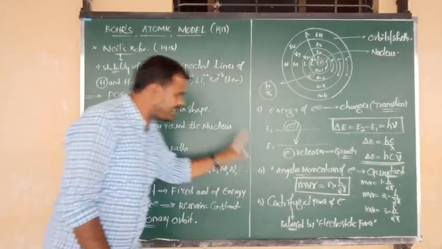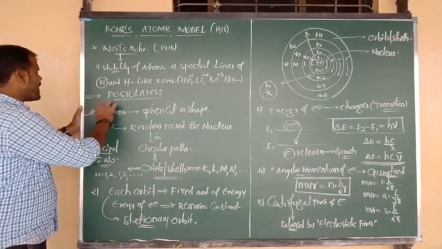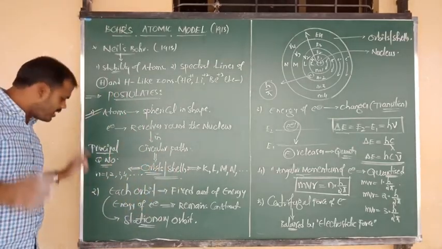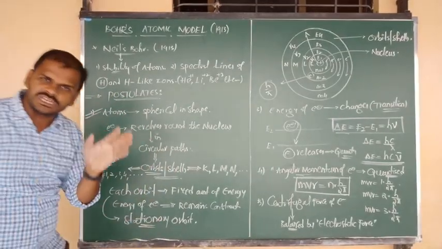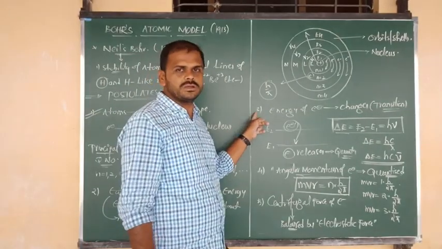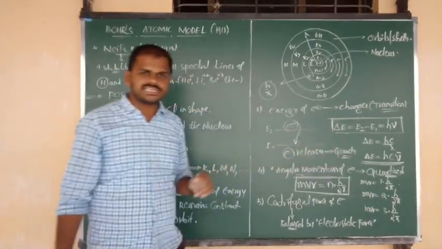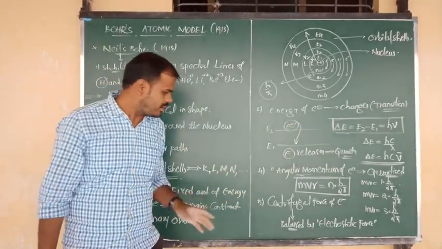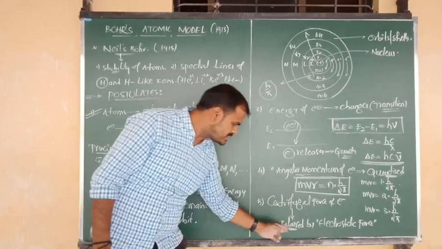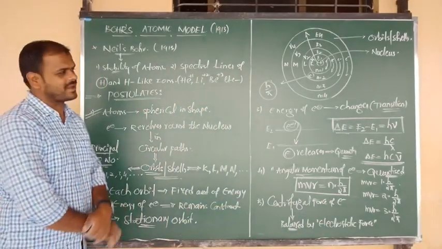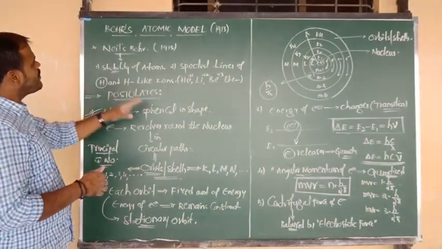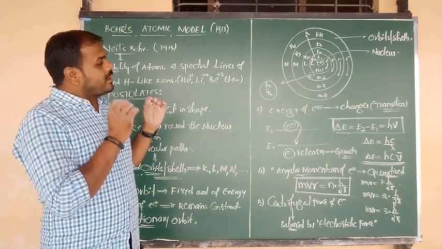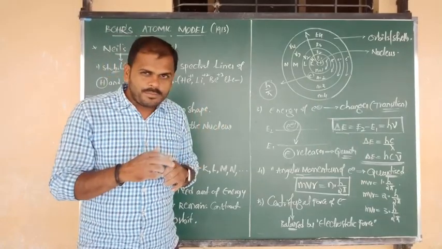These are the very, very important 5 postulates. In postulate number 1, we have to write about the orbits and shells. In the second postulate, we have to mention the stationary orbit. In the third point, how the energy of the electron changes. In the fourth point, we have to say the angular momentum is quantized. And the fifth point, how the centrifugal force is balanced. These are the very important 5 postulates of Bohr's atomic model. Of course, it was almost the most developed model.